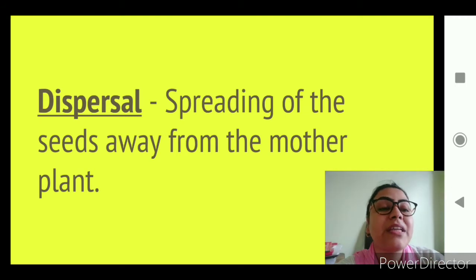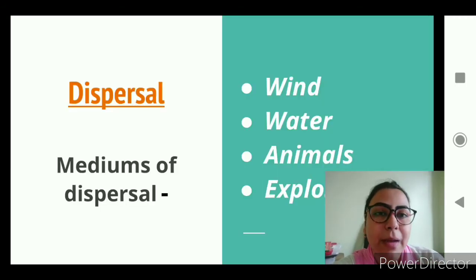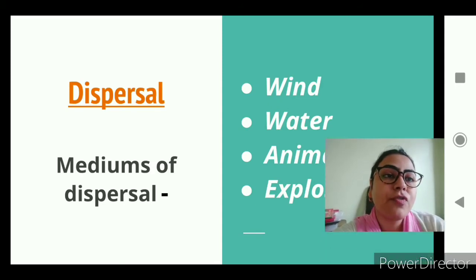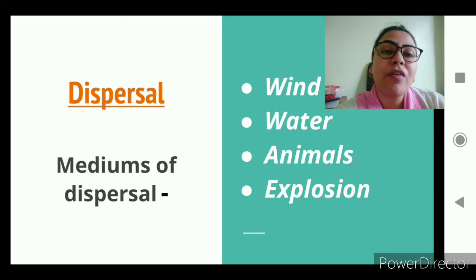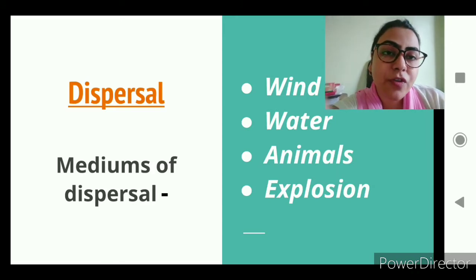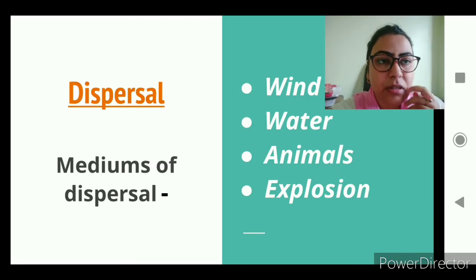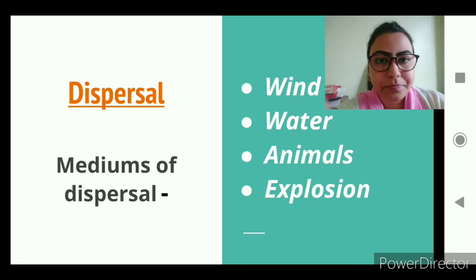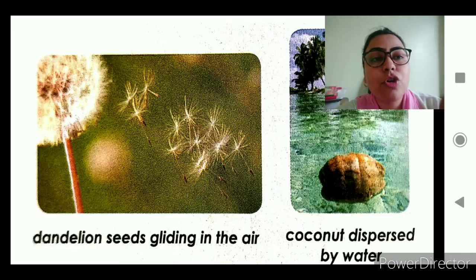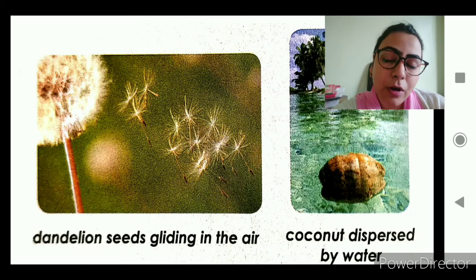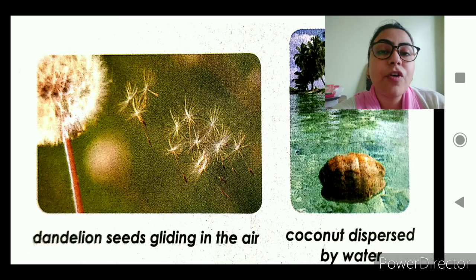So what are the factors which help us to take the seeds away from the mother plant? First of all, we have what are known as the mediums of dispersal. So first of all, we have wind, then water, animals and explosion. Now I will talk to you about each and every medium. First of all, the wind.